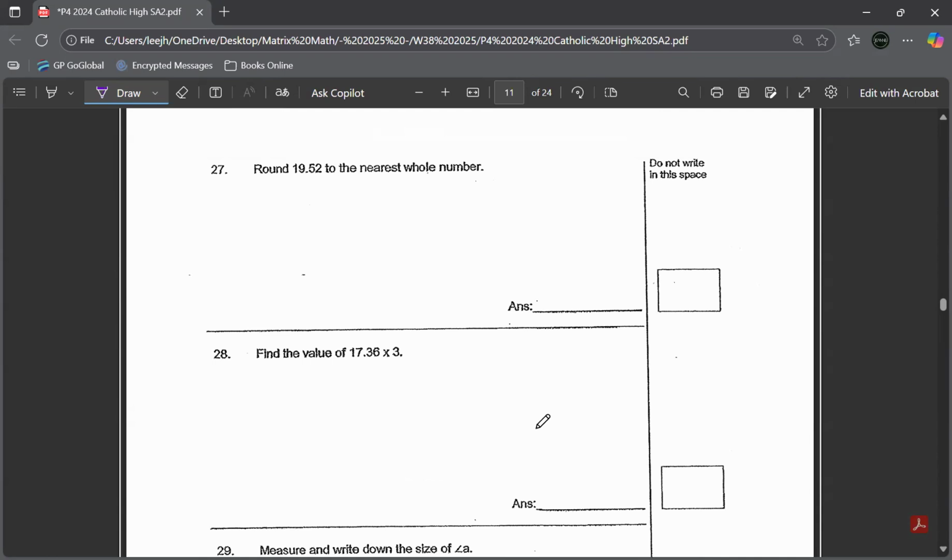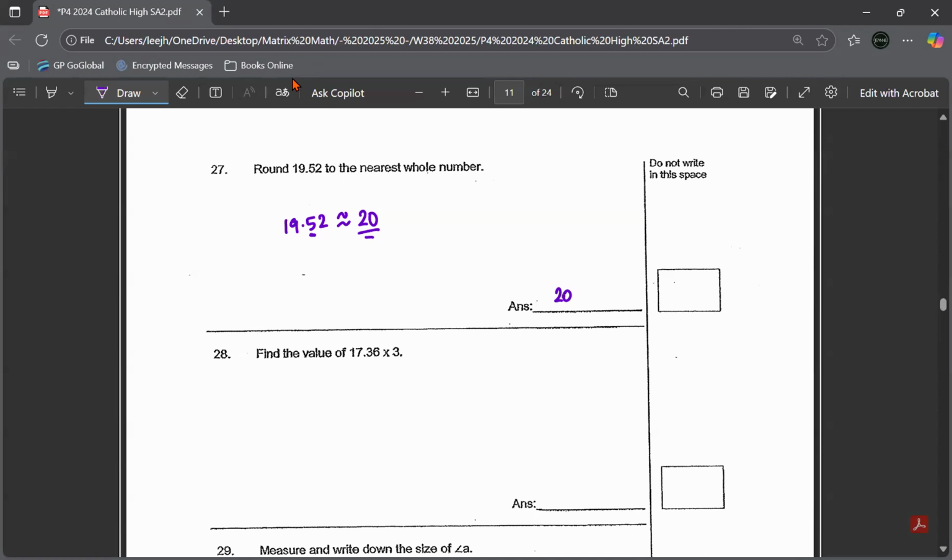Question 27. I'm going to round 19.52 to the nearest whole number. So 19.52, nearest whole number, you look at the tenths digit, this one. So can it remain at 19 or go up to 20? So this is 5 and more, which means 19 goes up to 20.